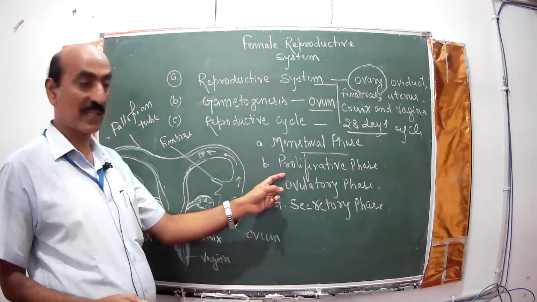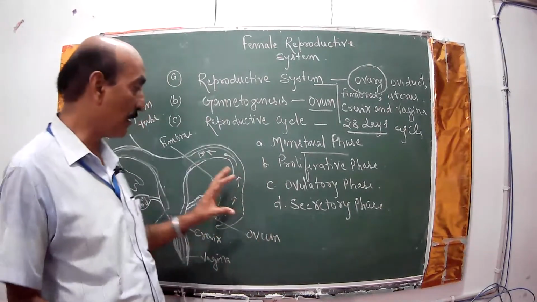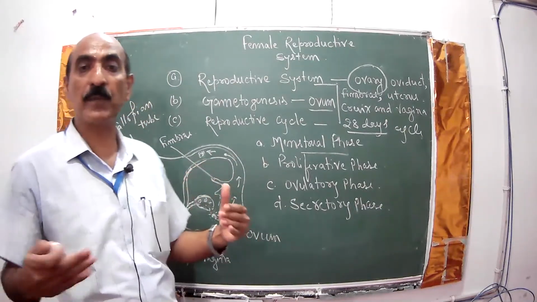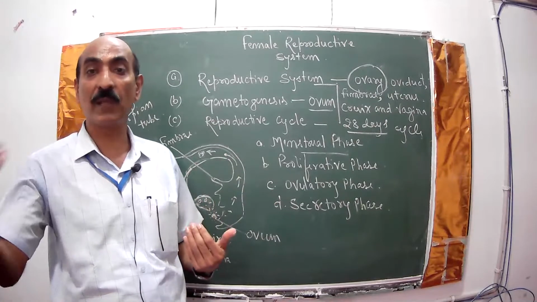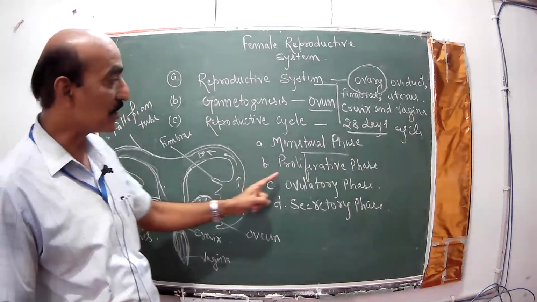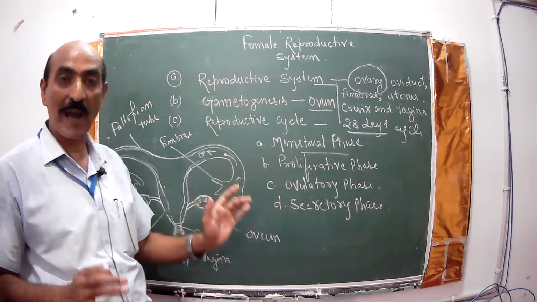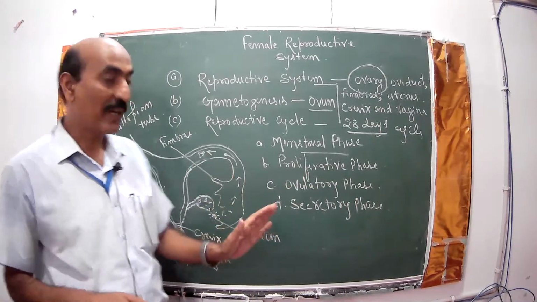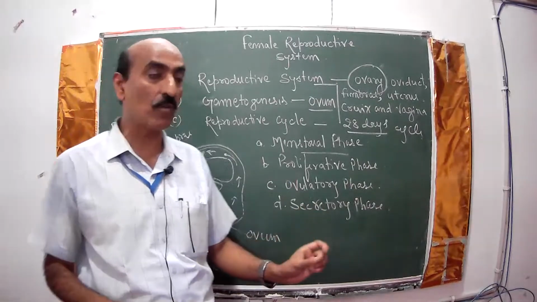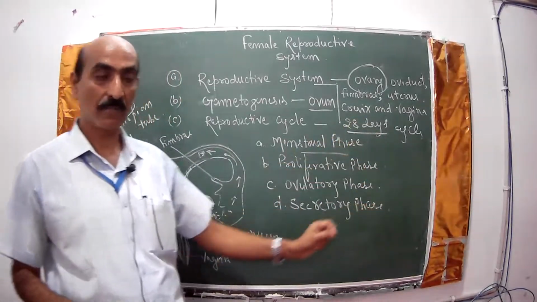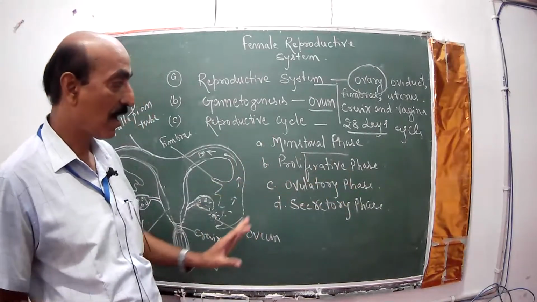Now the proliferative stage. As soon as the fallopian tube and nutrition get cleaned, the reproductive system starts preparing for the coming month, or the coming ovum that is ready to come in the next cycle. That is called the proliferative phase. Again, the same things, endometrium, spongy cells, and blood capillaries start developing there. That is completed in about the 13th to 14th day. This is called the proliferative phase.